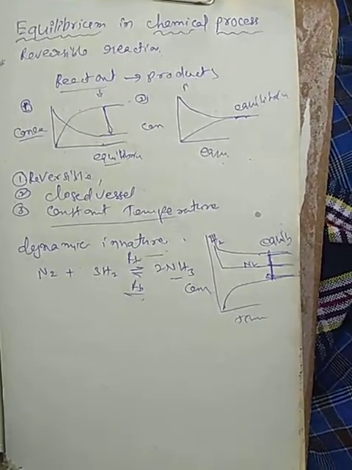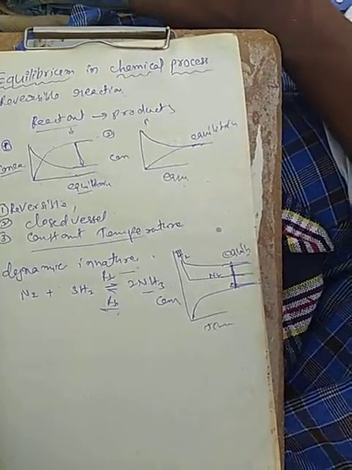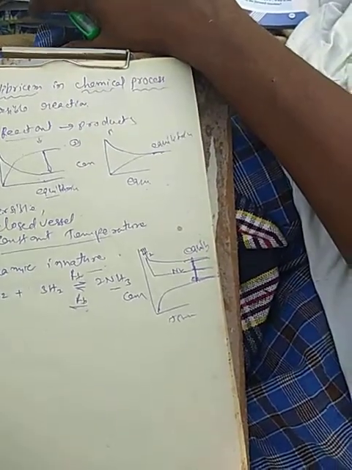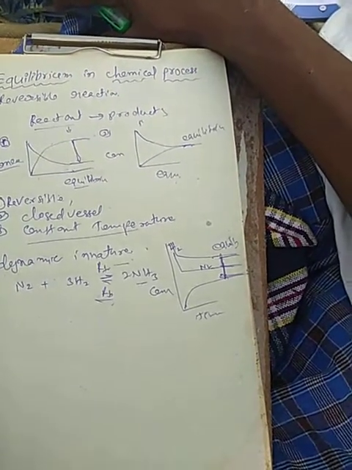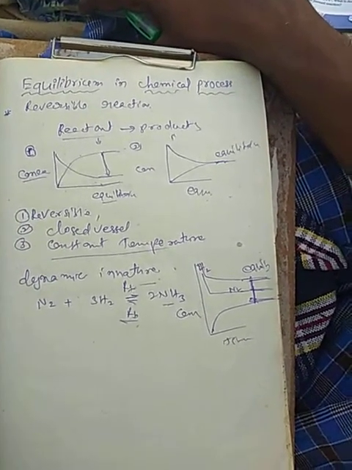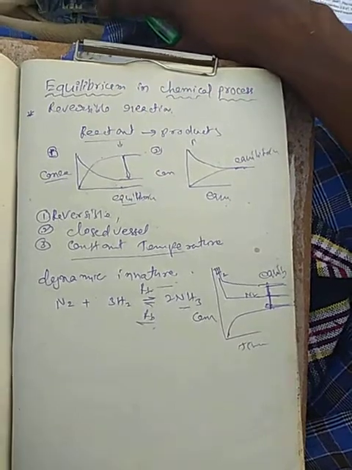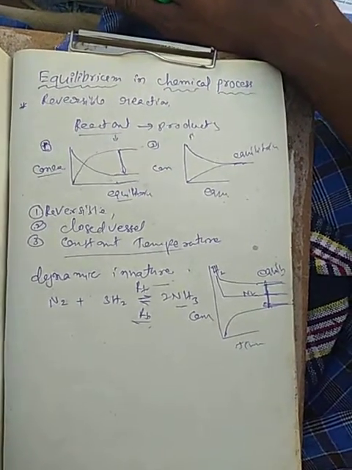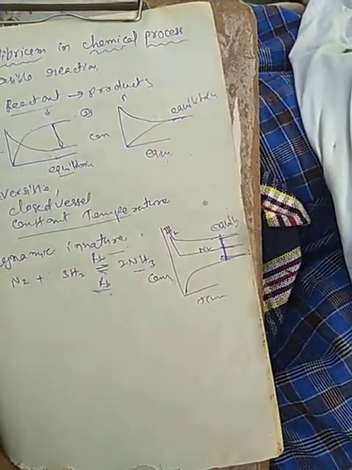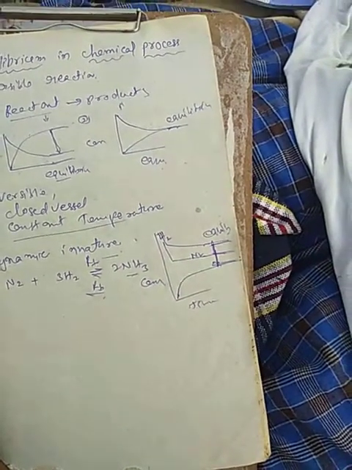Now what are the characteristics of equilibrium? The rate of the forward direction is equal to the rate of the backward direction. It is dynamic in nature. Properties such as pressure, concentration, density and color remain unchanged with time. The catalyst does not alter the state of equilibrium; it only speeds up the attainment of equilibrium. Also, at equilibrium delta G is always 0. Chemical equilibrium can be established only for reversible reactions, and the concentrations of reactant and product are unchanged with time.